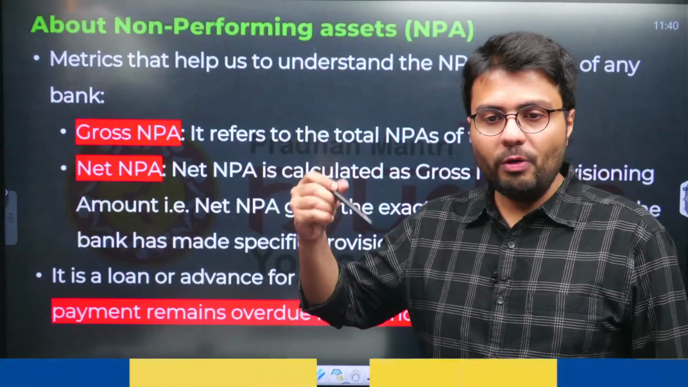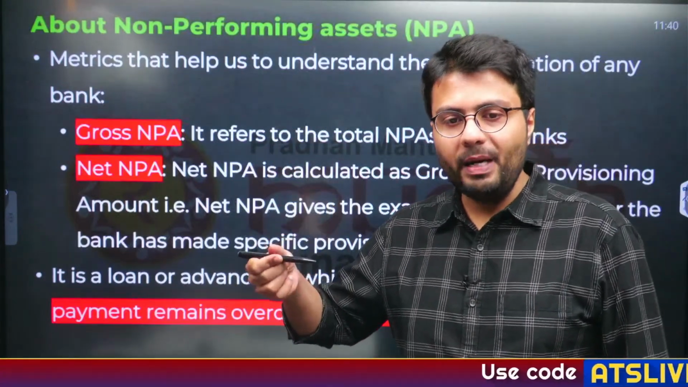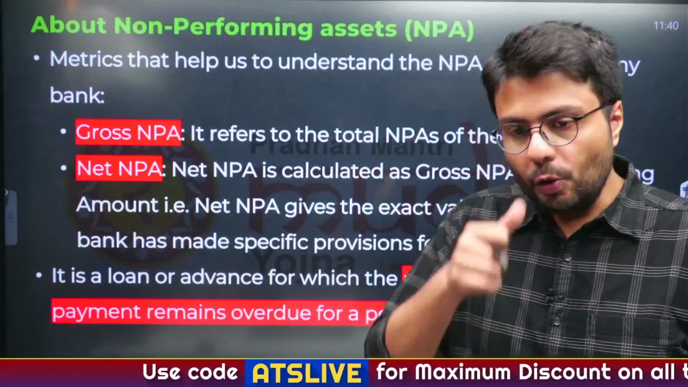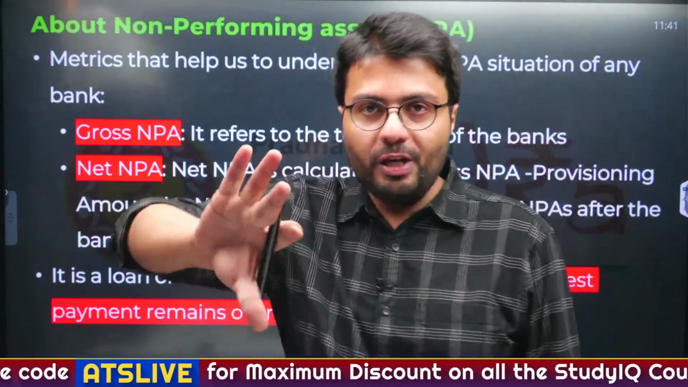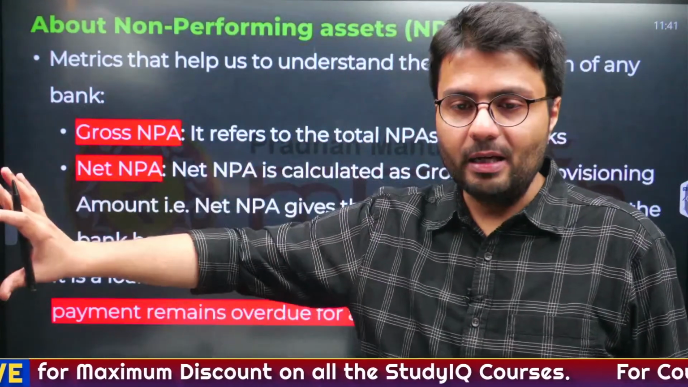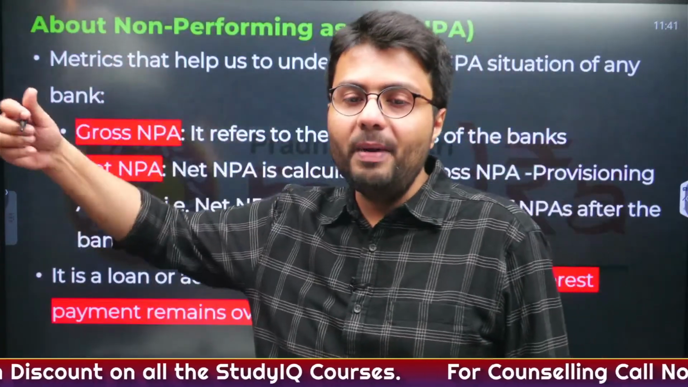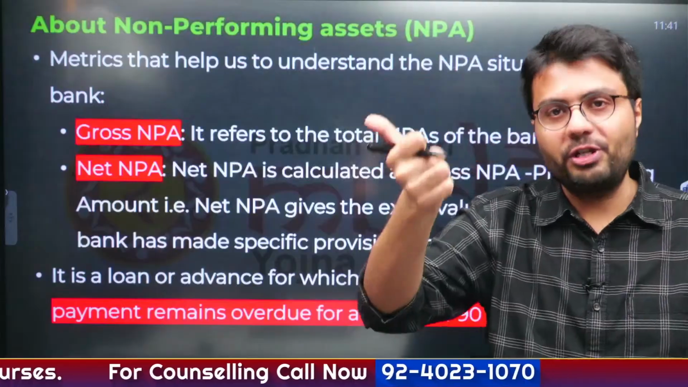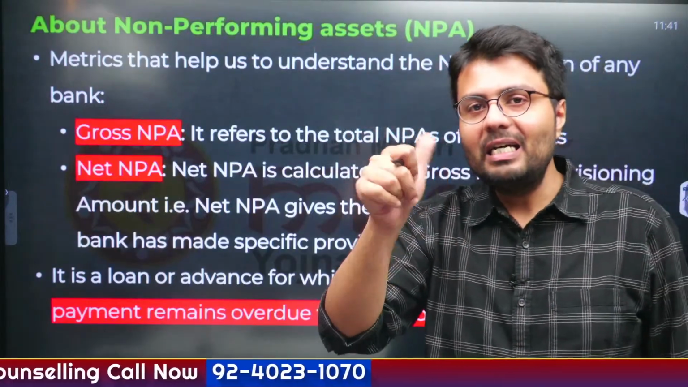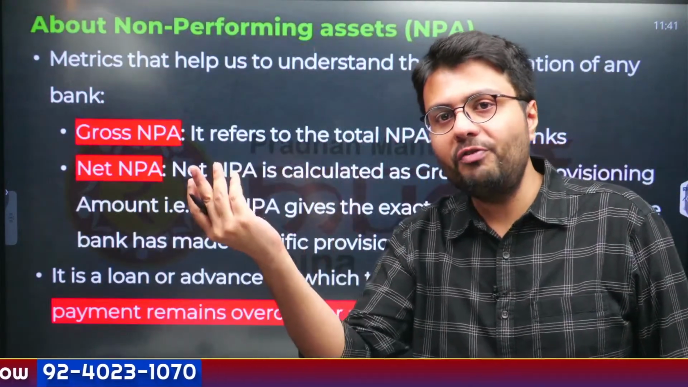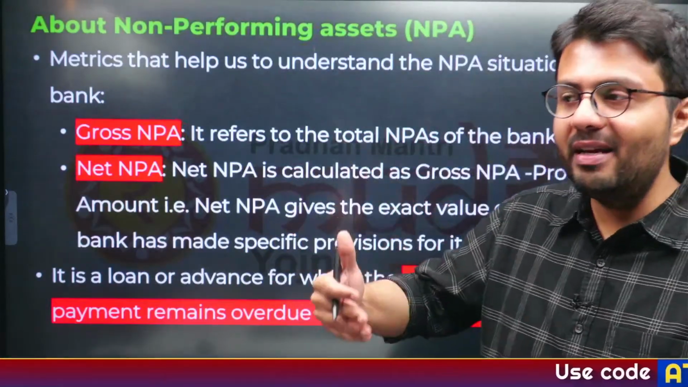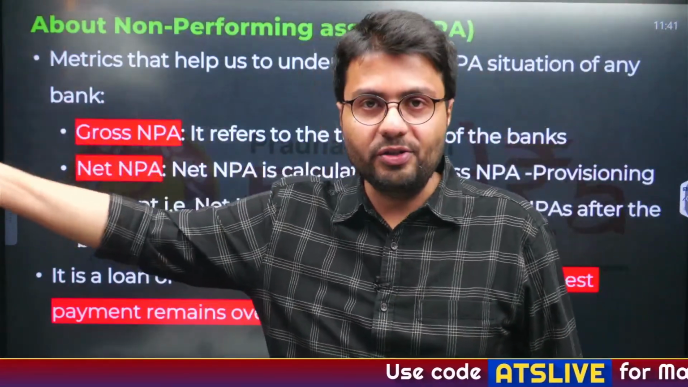So the total amount of loans that become NPA is gross NPA, and net NPA is the difference between gross NPA and provisioning. What banks do is that a portion of their profits banks keep aside, so that in case the loans become NPA, they have some money left that they can extend as loans, and this is called provisioning. So if you subtract provisioning from gross NPA, you get net NPA. And NPA is what? Any loan or interest that you haven't paid for more than 90 days. Understood?